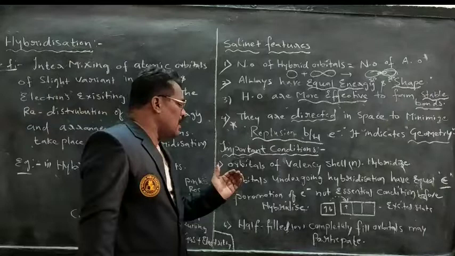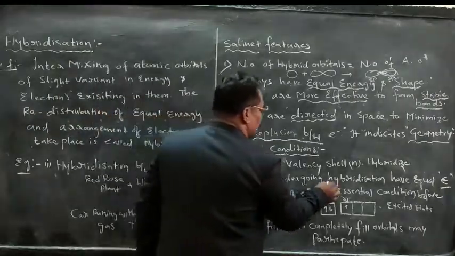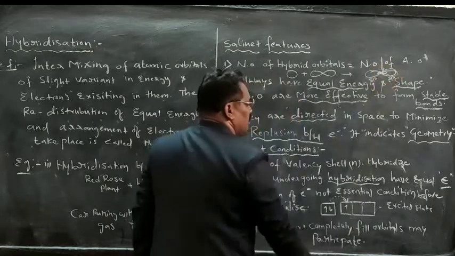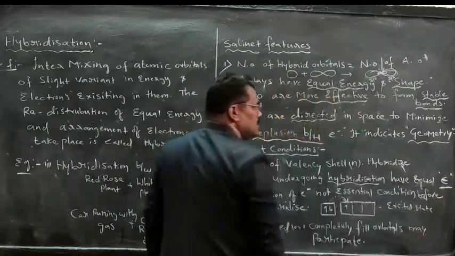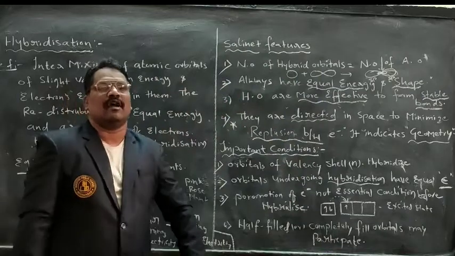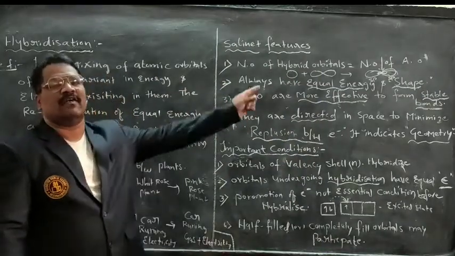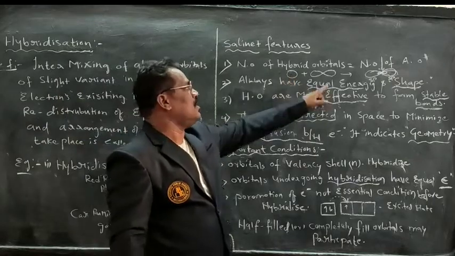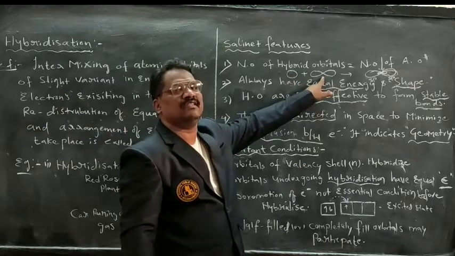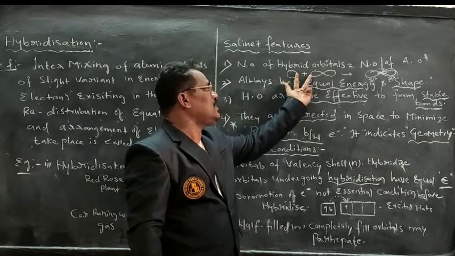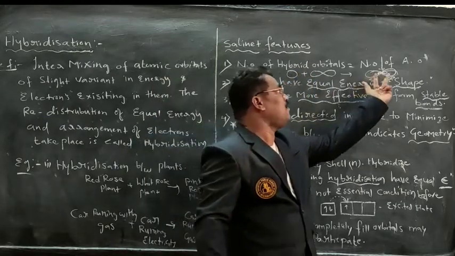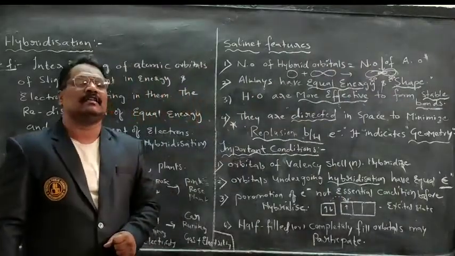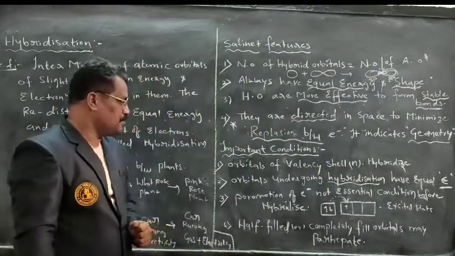Next point is, orbitals undergoing hybridization. The orbital which forms a new hybrid orbital will have equal energy. That is the second condition we have to keep in our mind. Orbital s has different energy. Orbital p has slight variation in energy. These two slightly varying energy orbitals mix up and form equal energy hybrid orbitals. That is the second condition.